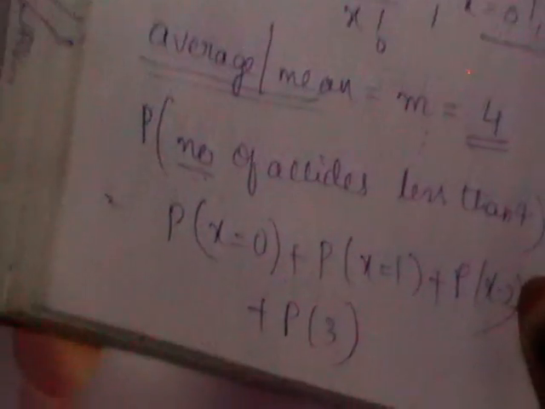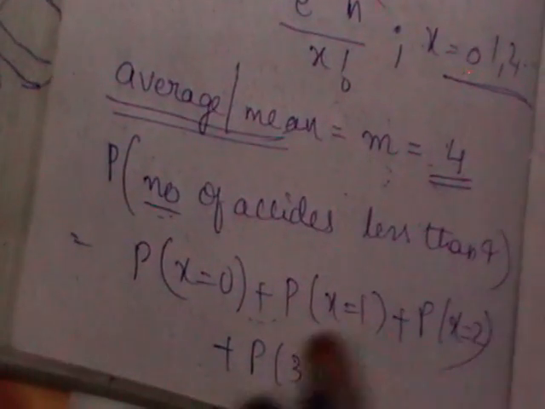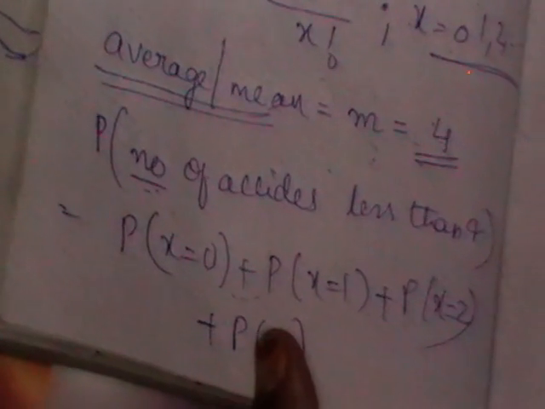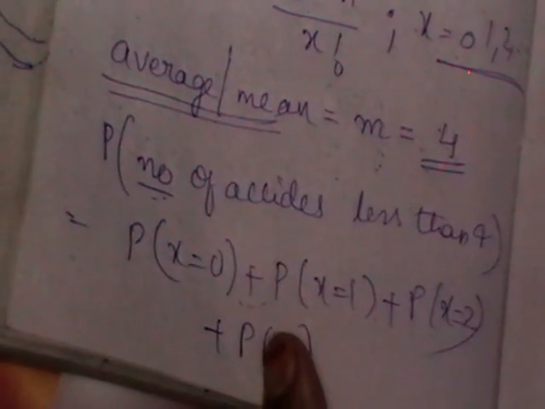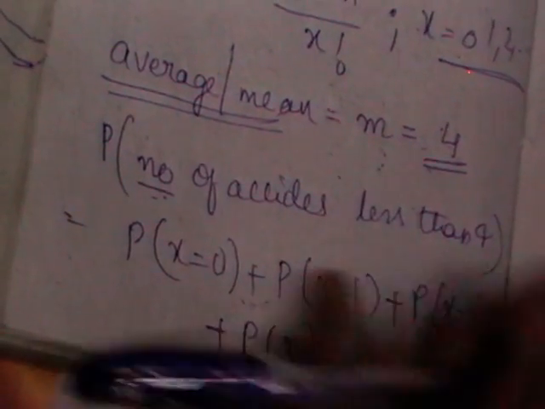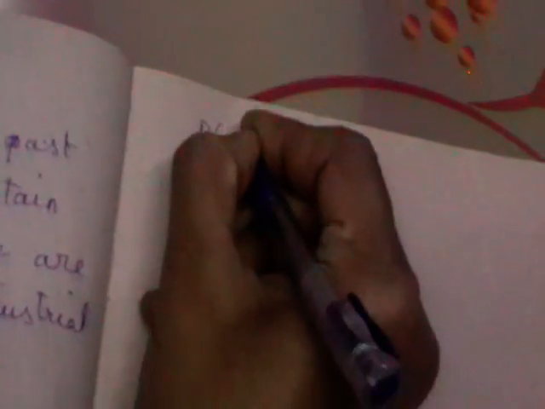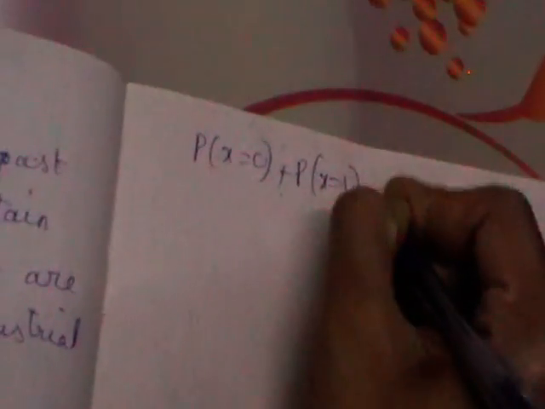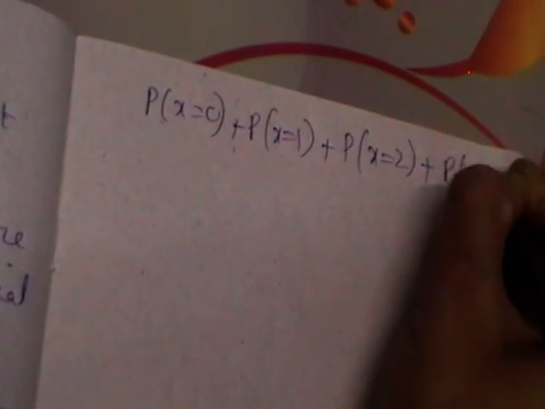If the question asked for the probability of 4 accidents, then only P of X is equal to 4 you would calculate. If it is less than 4, that may be 0, 1, 2, 3. So you need to calculate P of X is equal to 0 plus P of X is equal to 1, P of X is equal to 2 and 3.